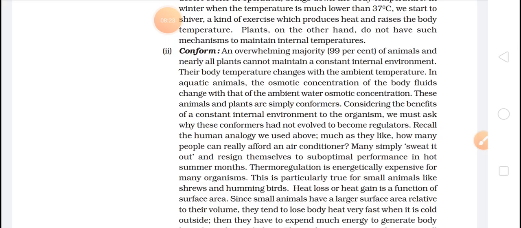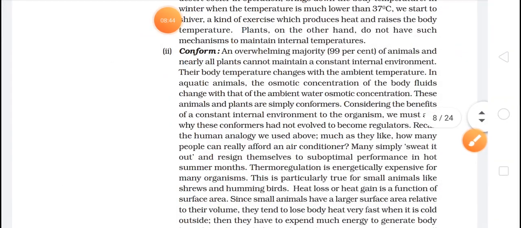Okay, in aquatic animals, the osmotic concentration of the body fluid changes with that of the ambient water osmotic concentration. So this is in aquatic animals. These animals and plants are simple conformers. Okay, so what are they telling about?